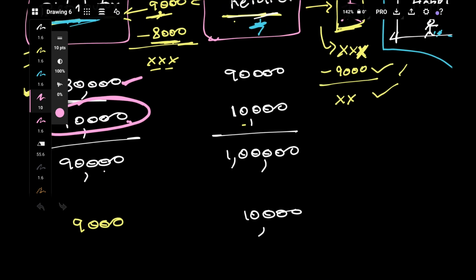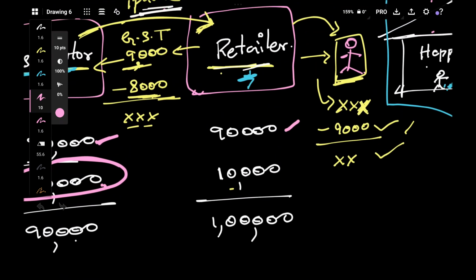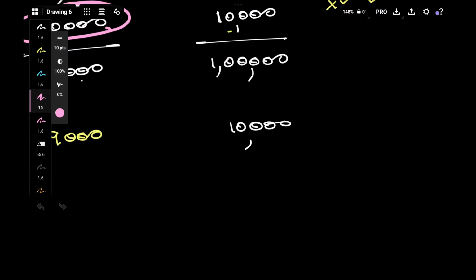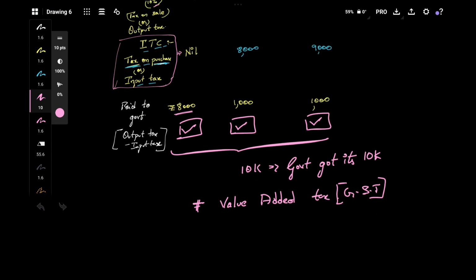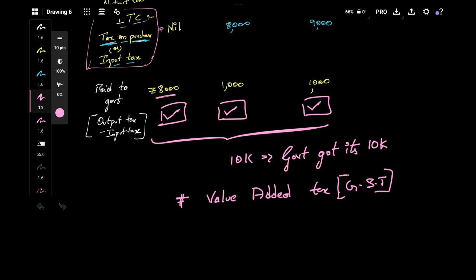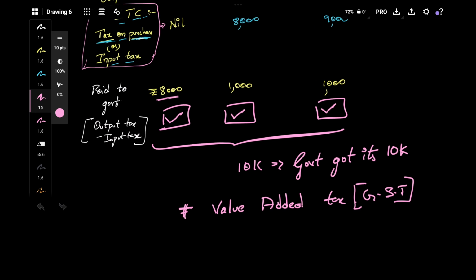So yeah. So what about the retailer? The retailer has bought that iPhone for 90,000 and he has added his profit. It's nothing but again value addition, that is 10,000. On 10,000 of value addition, the GST is 10%, that comes to 1,000 again. So here it is 1,000. So in this way GST is charged at each stage of supply, and it will be charged only on the value addition, not on the entire amount.